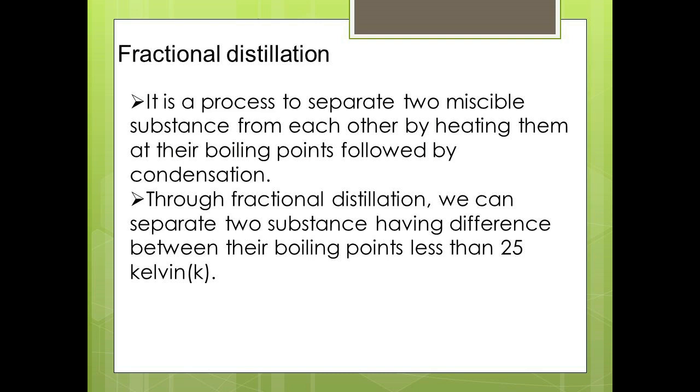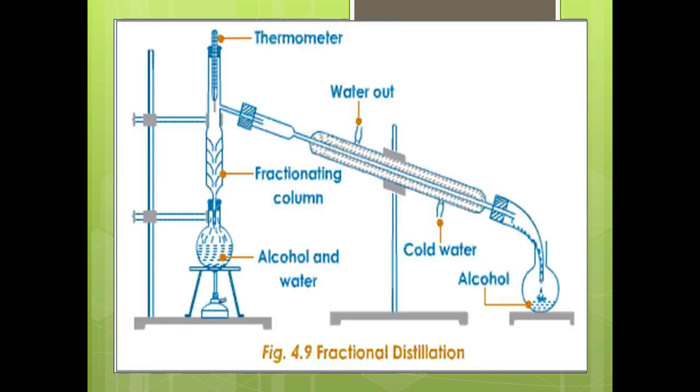Note this: in simple distillation, we have more than 25 Kelvin; in fractional distillation it is less than 25 Kelvin. Fractional distillation is used in the petrochemical industry to obtain different fractions of petroleum, to separate the different gases from air, and to distill alcohols. Here we can see the picture of fractional distillation.